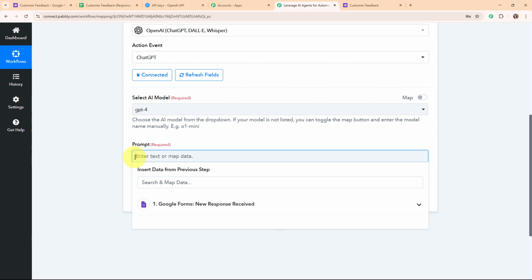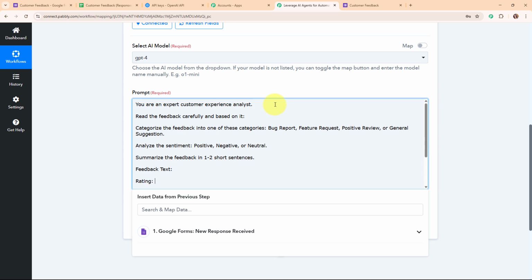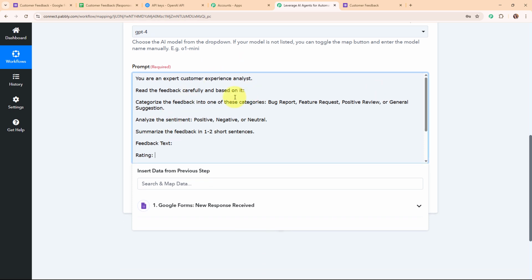Alright, so here I'm going to add a relevant prompt. And here you can see I've successfully added a relevant prompt over here where I've added some instructions for the AI and the detail as feedback text and the rating. So now here instead of entering these details manually, here I'm going to map the data. Mapping data means insert data from previous step.